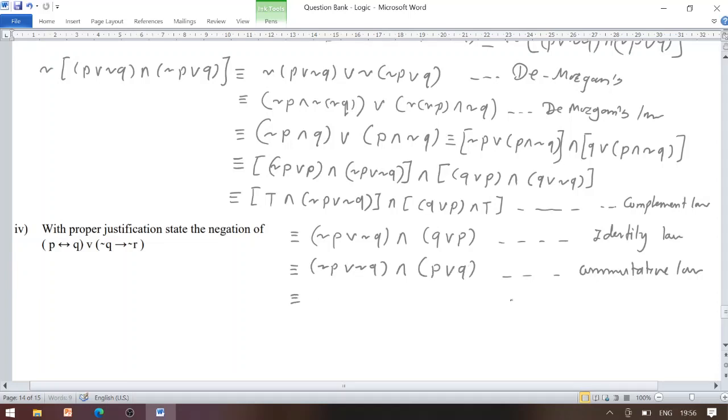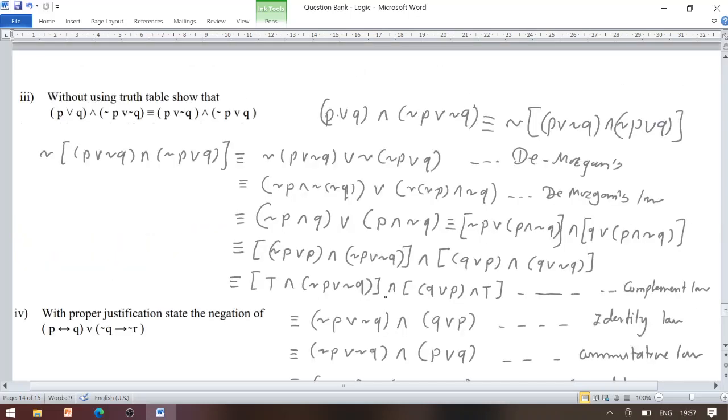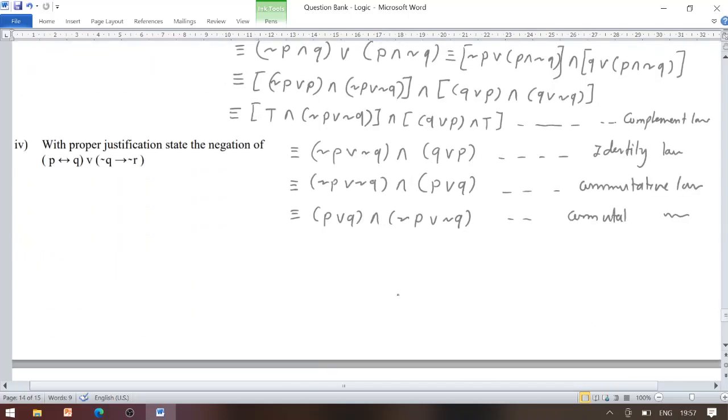Again same thing, as per the commutative law we might interchange the statement to the form (P disjunction Q) conjunction (negation P disjunction negation Q). Hence we have our proof, that is equal to your LHS.